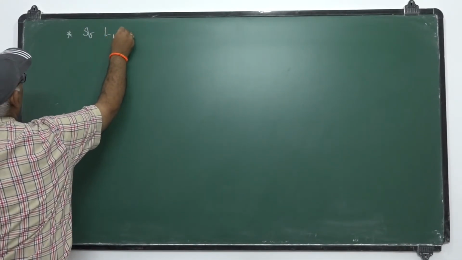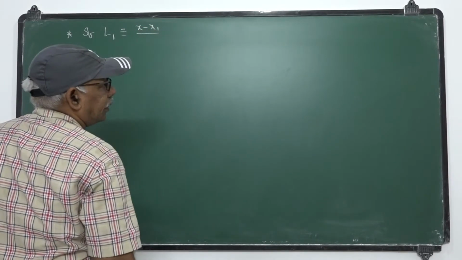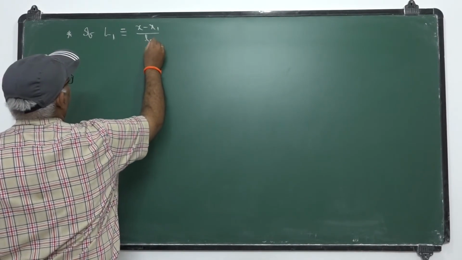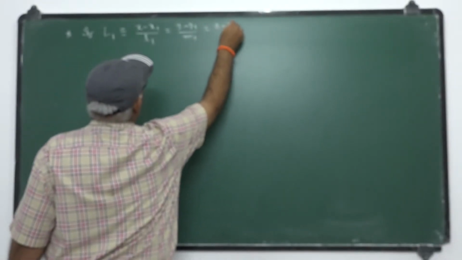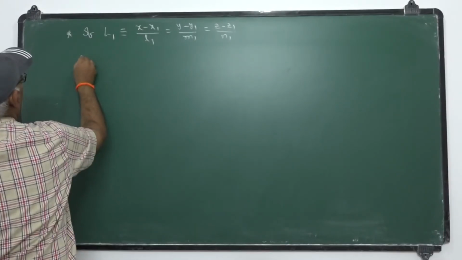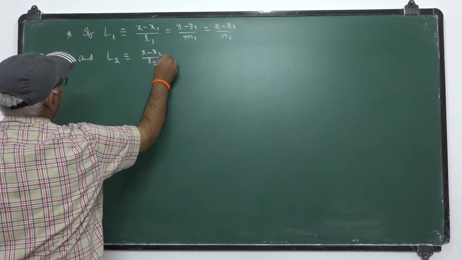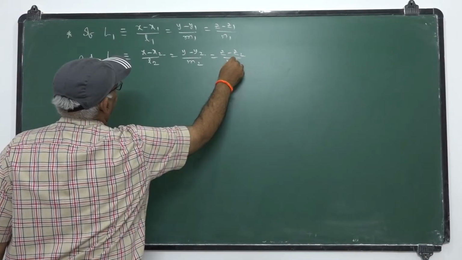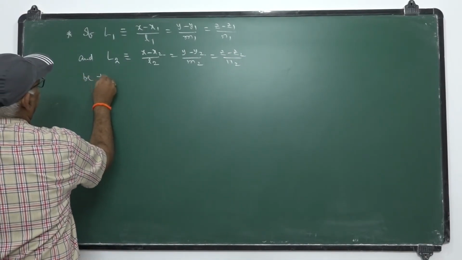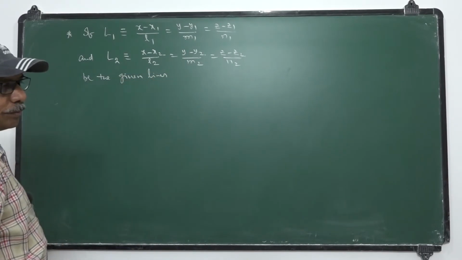Next point. If L1 is x minus x1 by L1 equals y minus y1 by M1 equals z minus z1 by N1, and L2 is x minus x2 by L2, y minus y2 by M2, z minus z2 by N2, be the given two lines in their Cartesian form.